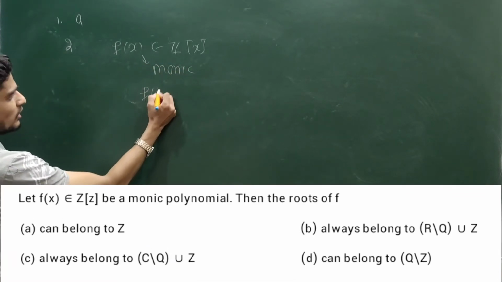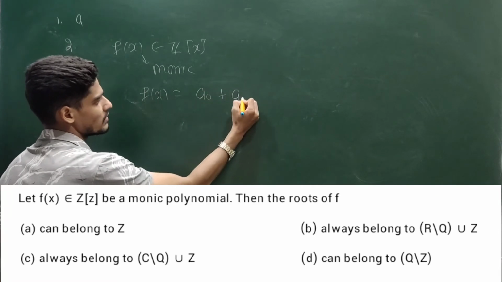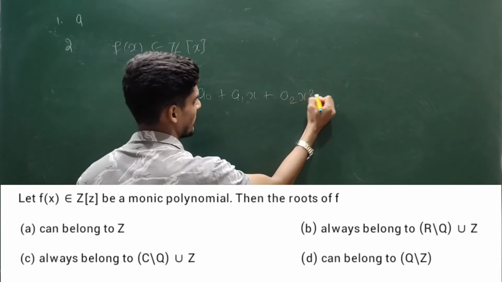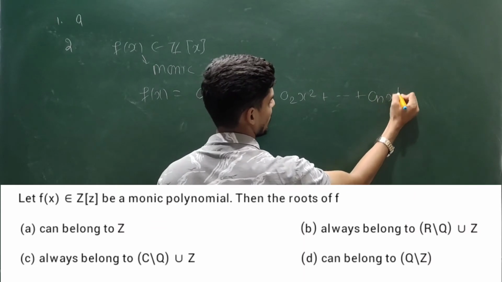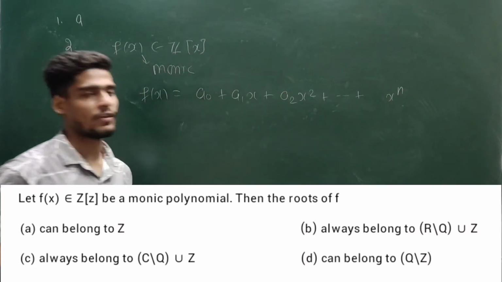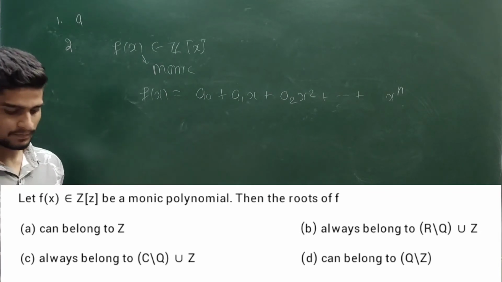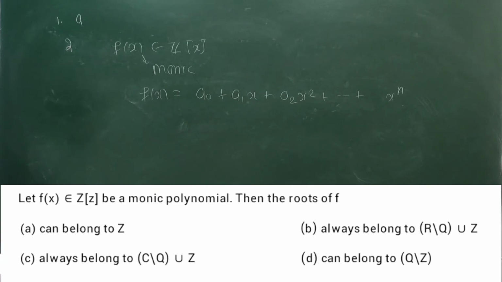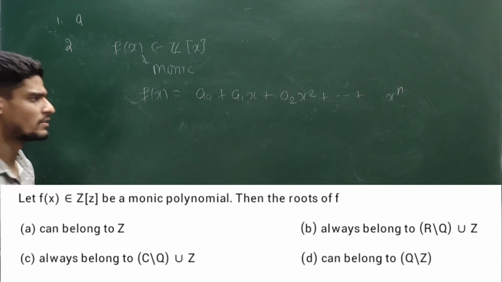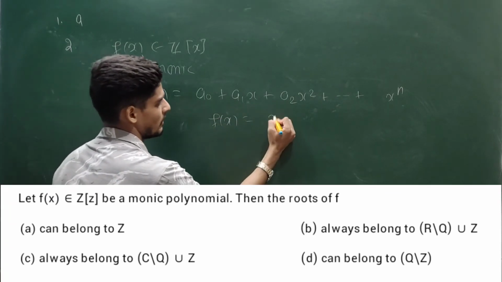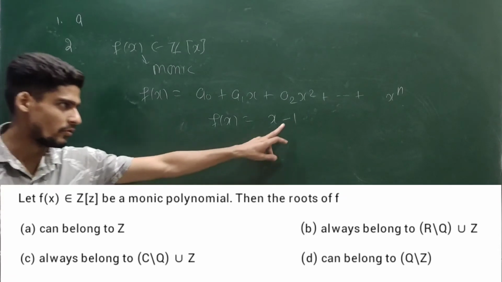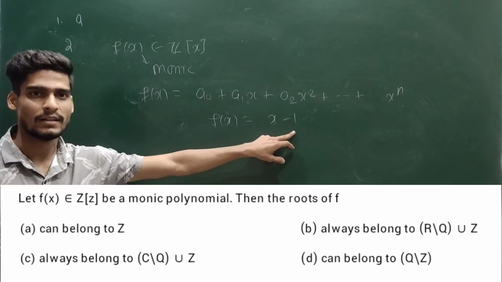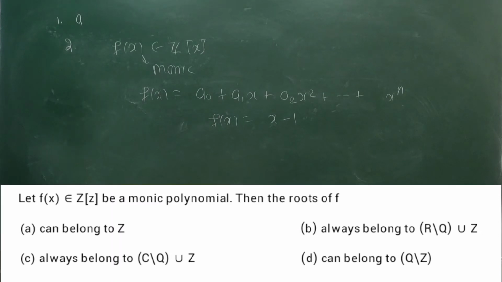So I can say this f(x) will look like a0 plus a1x plus a2x square plus up to an x power n, but it is monic, so the coefficient of the highest degree term, or the leading term, is 1. Then the roots of f can belong to Z. Is it possible? It is simple. If you say f(x) to be x minus 1, it has only one root, 1, and this 1 is inside Z, so the root of f can belong to Z. So option A is correct because of the word can.